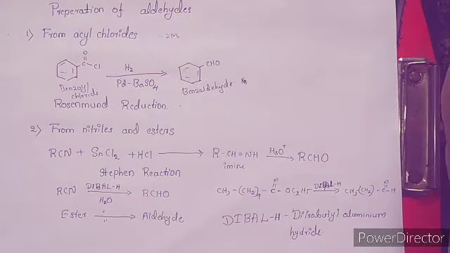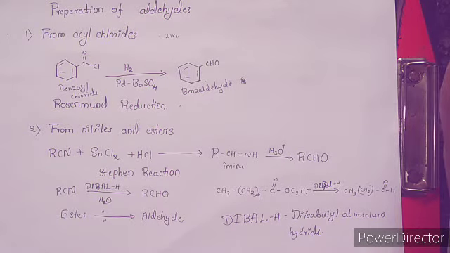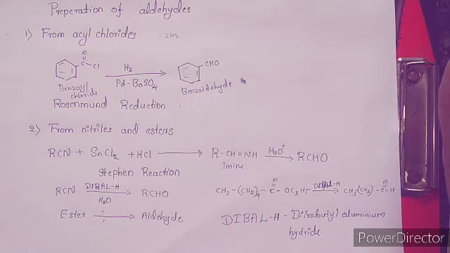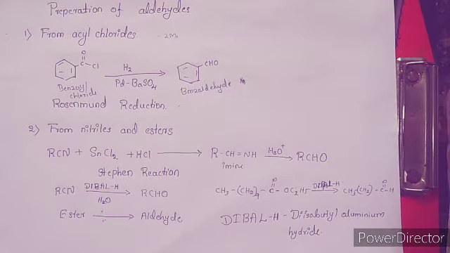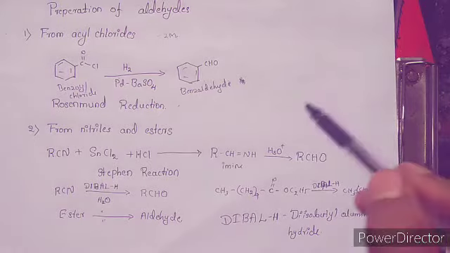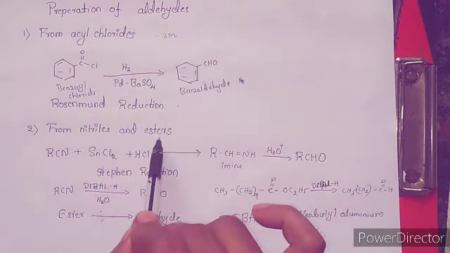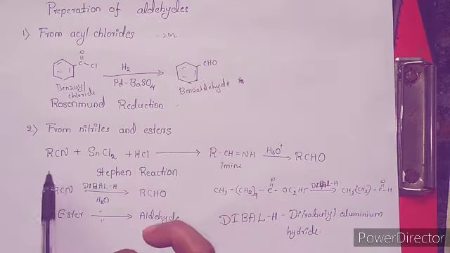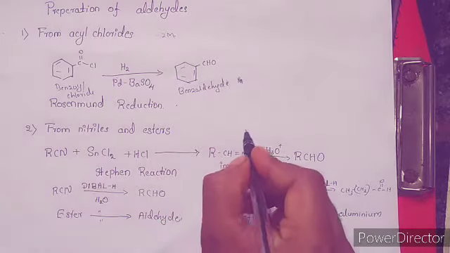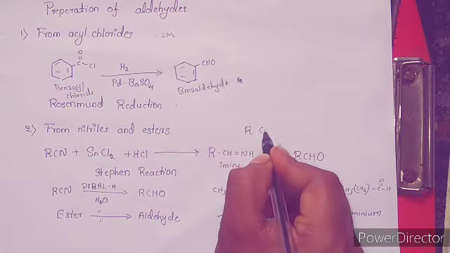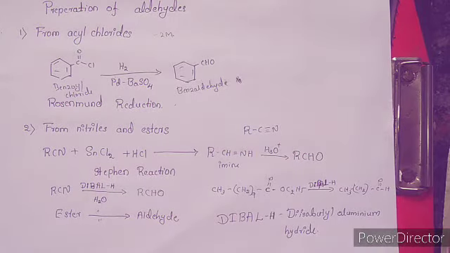Okay, the reaction is nothing but when acyl chlorides are hydrogenated by a catalyst like palladium supported by barium sulfate, aldehydes are formed. This reaction is known as Rosenmund reduction. Then the second method of preparation of aldehyde is from nitriles and esters. Here the RCN group is nothing but a nitrile group, which has the general formula of RC triple bond N. Okay, so this is the formula of nitriles.